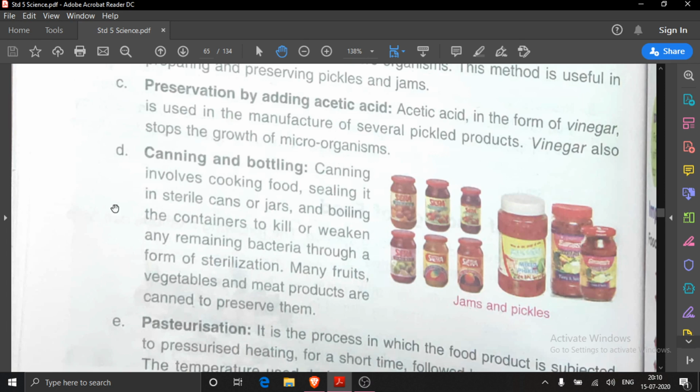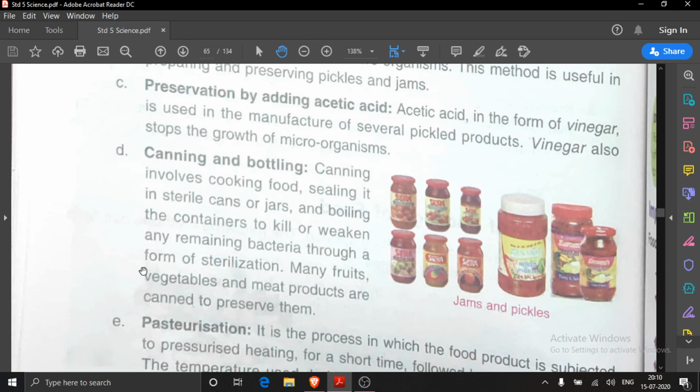Then canning and bottling. Canning involves cooking food, sealing it in sterile cans or jars, means packed properly in the cans or jars, and boiling the containers to kill or weaken any remaining bacteria through a form of sterilization, means by putting it into boiling water.